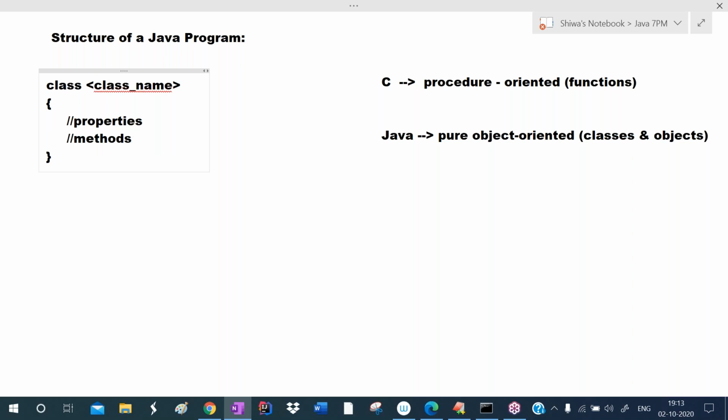We define properties and methods. So what are properties? What are methods? Everything I will explain clearly later. Just observe the structure of the Java program.